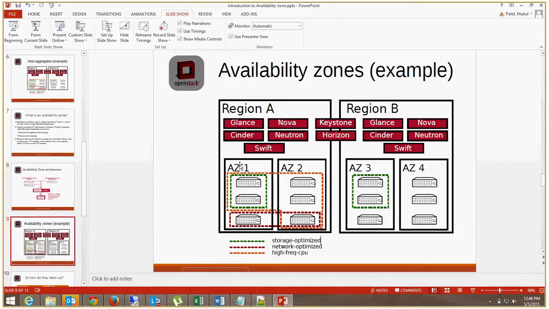So AZ1 is having these two, this green one and this red one. That means they are having storage as well as network optimized, and AZ is having both HA1 as well as HA2. So one host aggregate can be part of multiple availability zones.